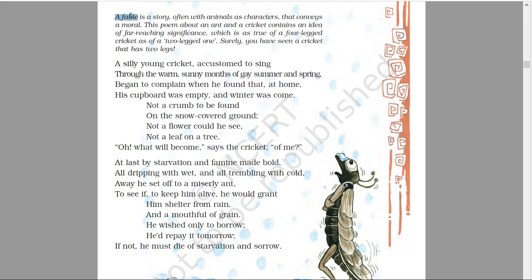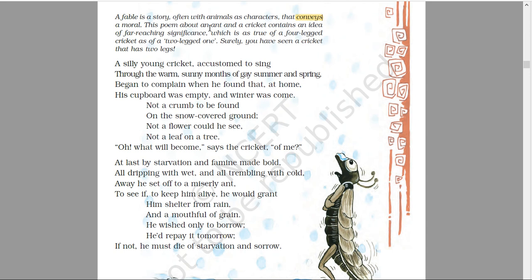In the introduction, a fable is a story, as we have already discussed. It is a story, often with animals as characters, that conveys a moral. So a fable is a story that has animals as characters, and it also gives a moral.